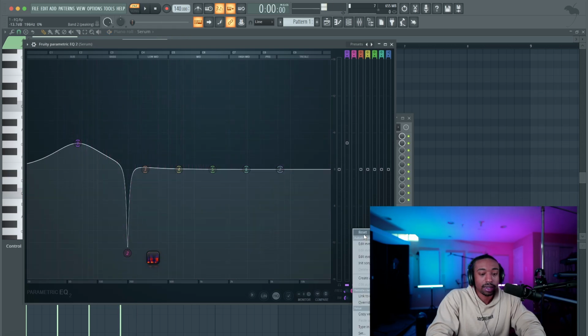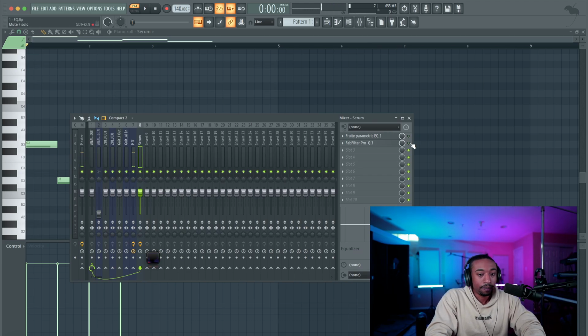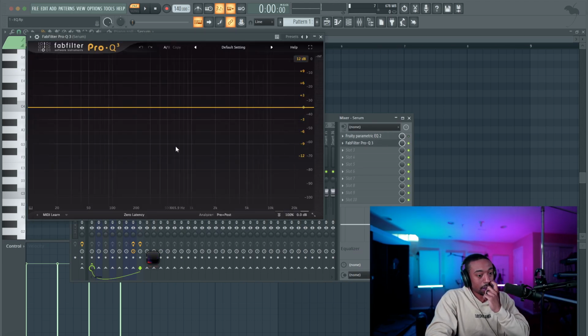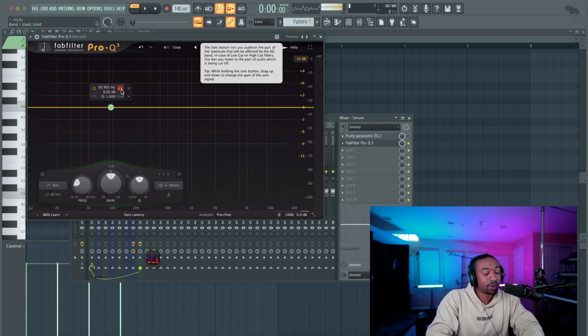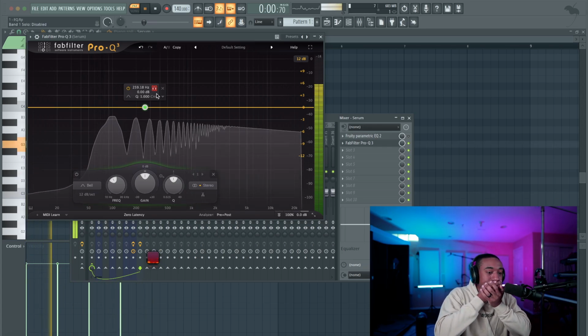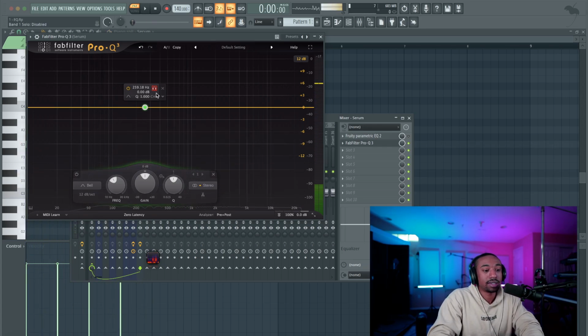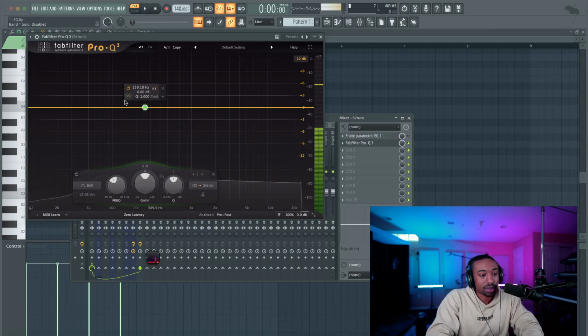Okay, so how can we take this to a different level? I'm going to show you this now because I want you to see how far you can take it. Now let's use the Pro Q. And what we're going to do here is just add a point, and we're going to click on this headphone zone. And here's where that boxy tone exists. I don't necessarily want that boxy tone. Now you can tighten what's called the bandwidth, but we're not going to worry about that just yet.